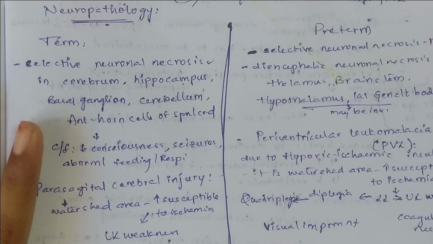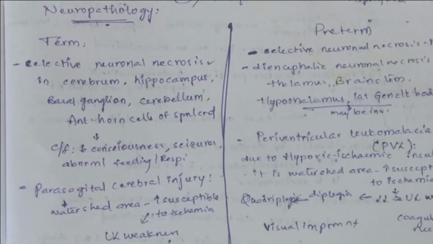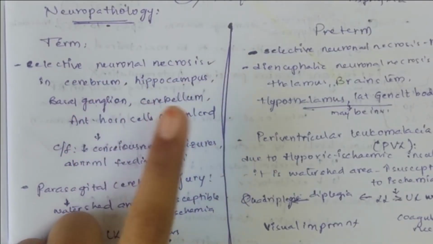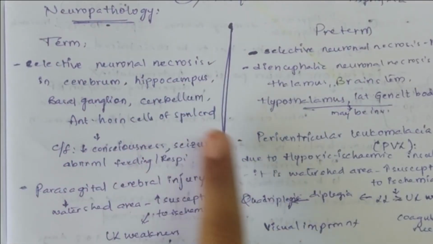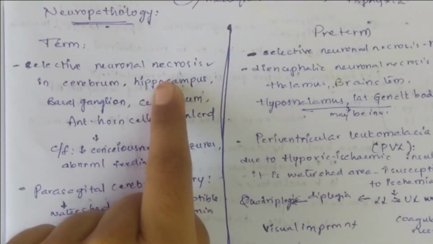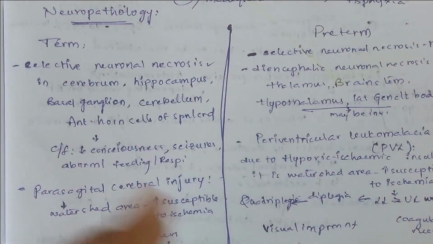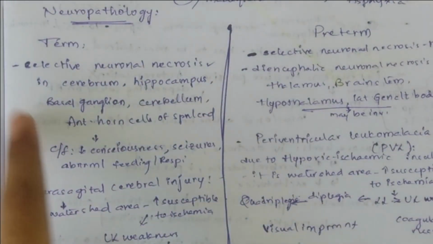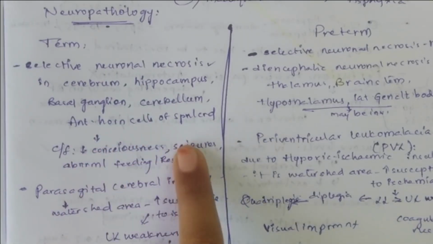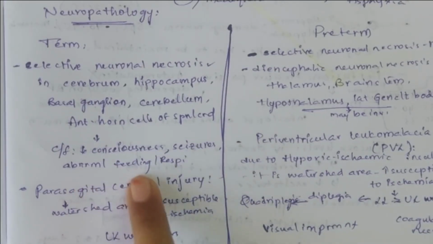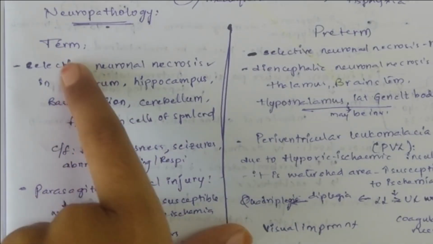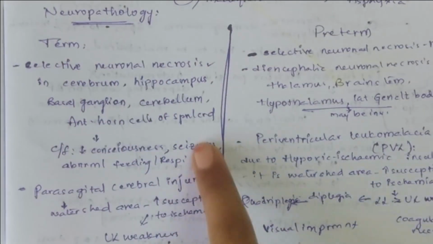In term infants, there is selective neuronal necrosis in the cerebrum, hippocampus, basal ganglion, cerebellum and anterior horn cells of the spinal cord. Due to the neuronal necrosis in these areas, there will be some clinical features in the newborn. So, what are those clinical features? There will be decreased consciousness and seizures and abnormalities in feeding and respiration. These are the clinical features that you see when there is selective neuronal necrosis in these areas.